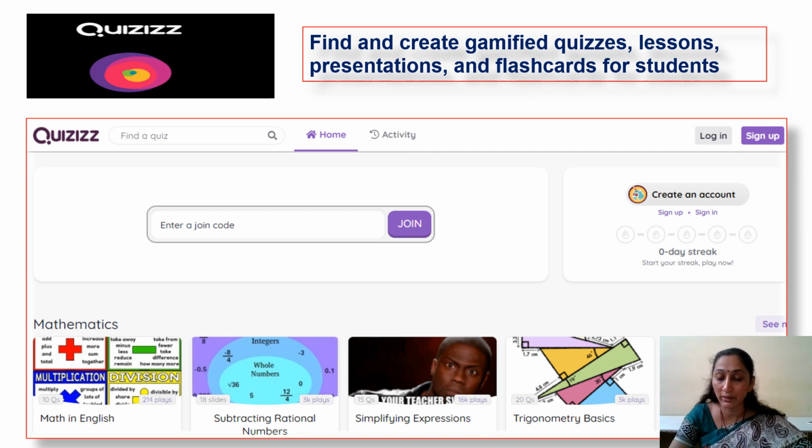So they will see it on their device and they will answer, and here also a complete visual representation of the students' performance will be seen on the screen by the teacher simultaneously, and the teacher can compile it into a spreadsheet and definitely analyze the strengths and weaknesses of a student. So Quizizz is also one tool which can be used like a gaming tool in online classes, where we can use it for all subjects.